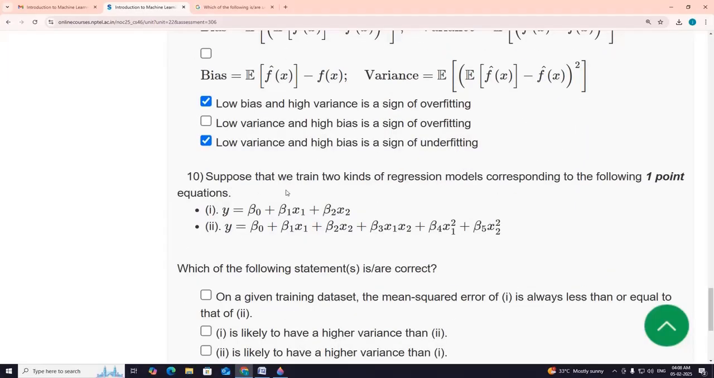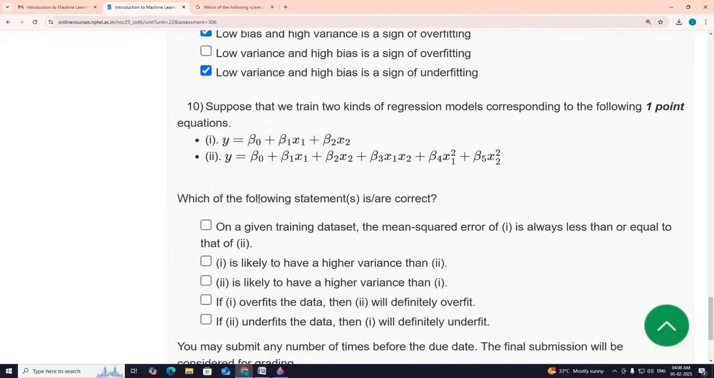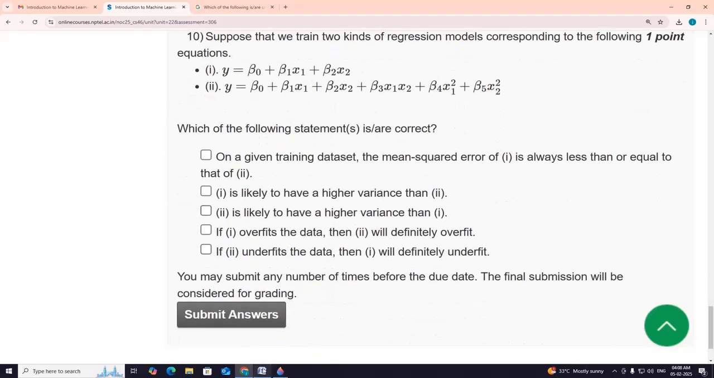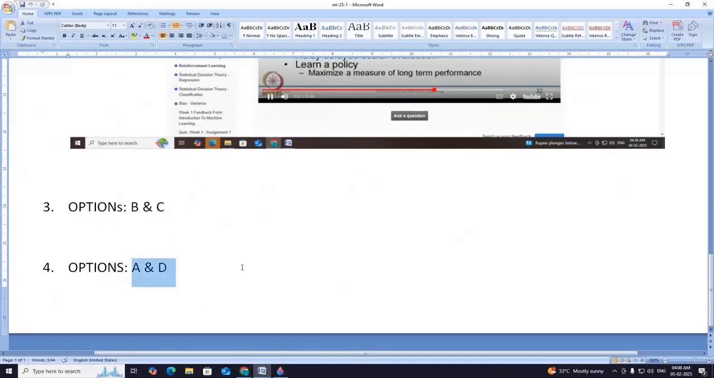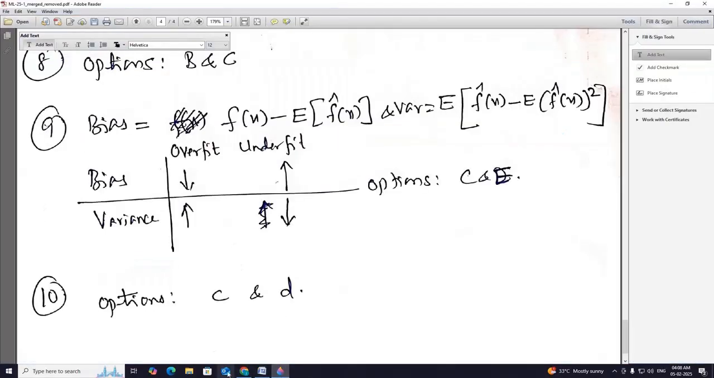Last one: suppose that we train two kinds of regression models corresponding to the following equations. Which of the following statements is/are correct? So the answer for this is options C and D.